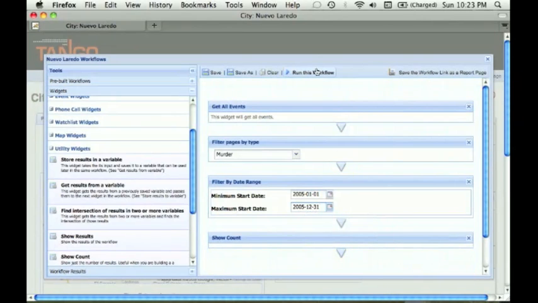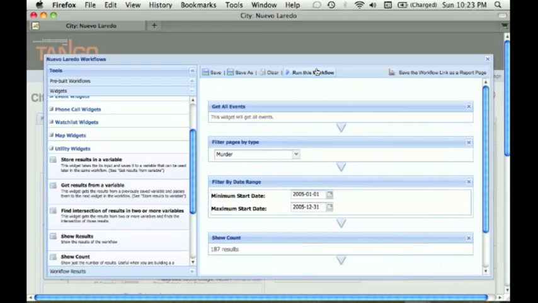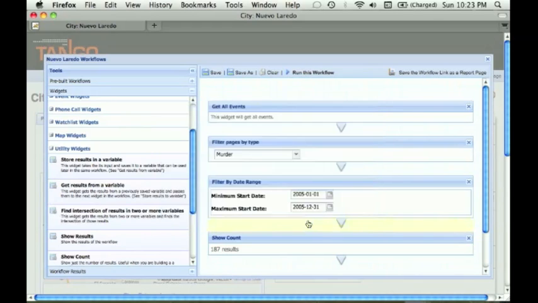So now that I've set my dates, I'll run my workflow, and I'll end up with a count of the number of murders in Nuevo Laredo for 2005. I can save that workflow so that I don't have to build it again. In fact, anyone who's using Tango can get to it because it's a web collaborative workspace.